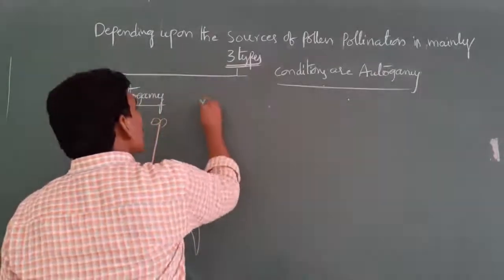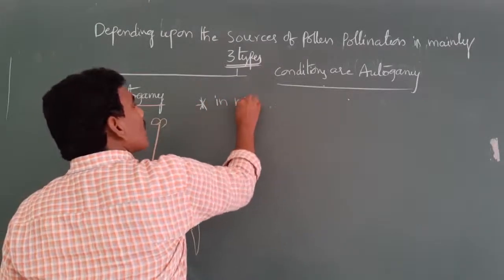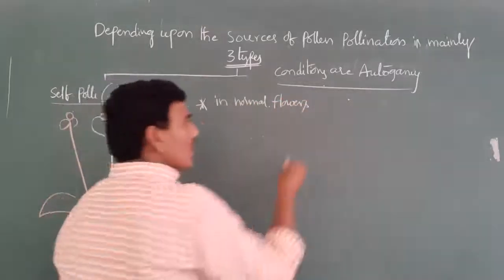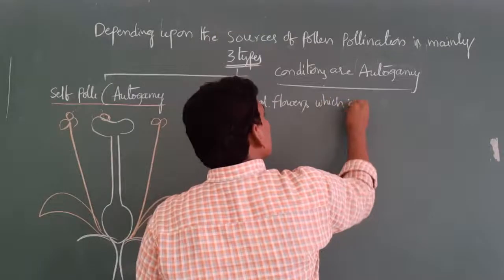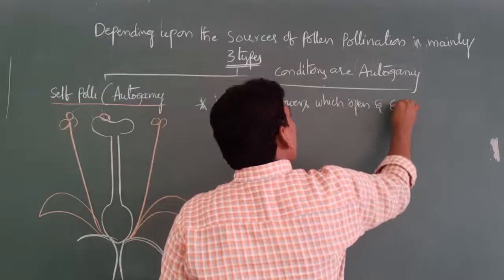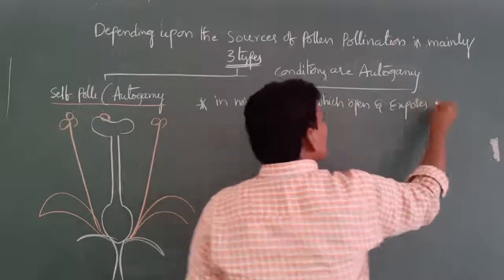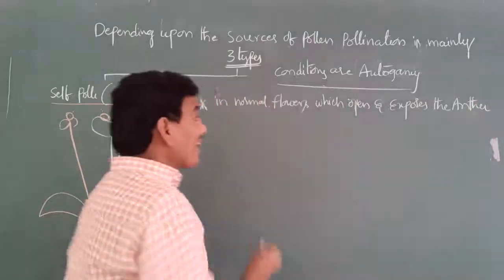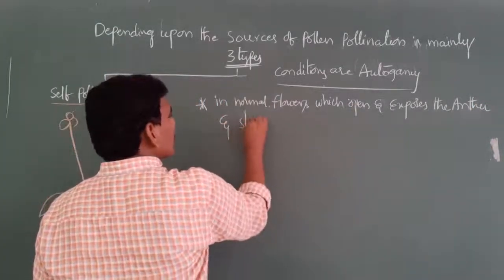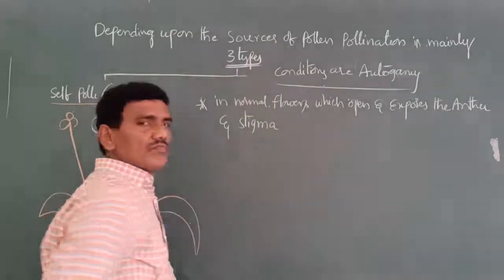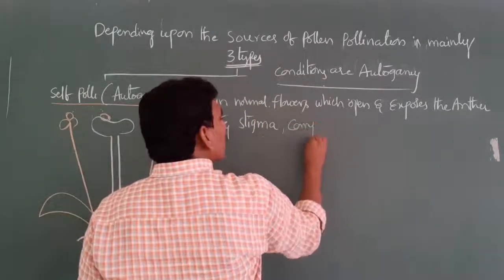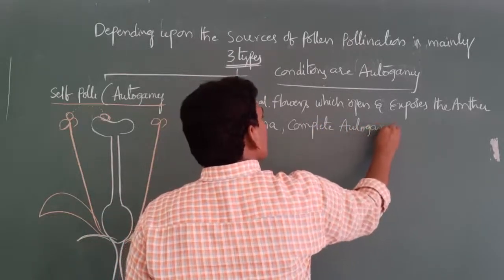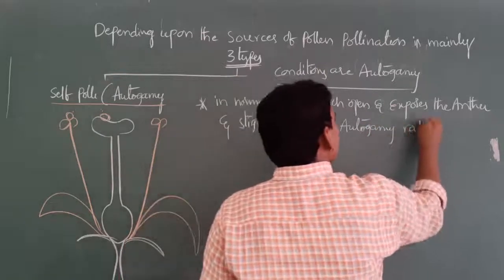First one, in normal flowers which open and expose the anther and stigma, complete autogamy is rather rare.